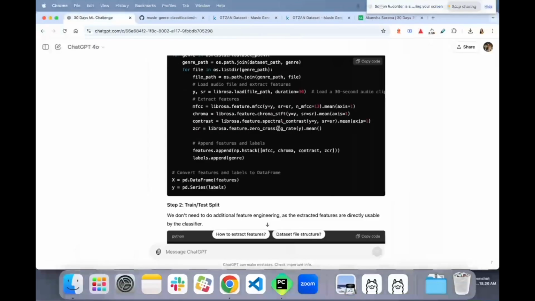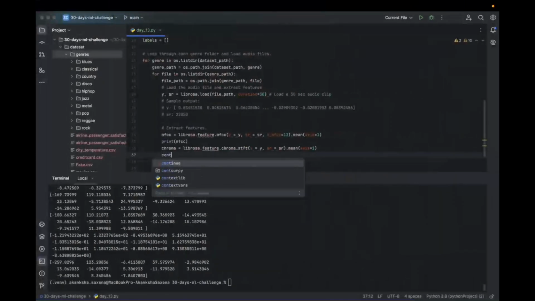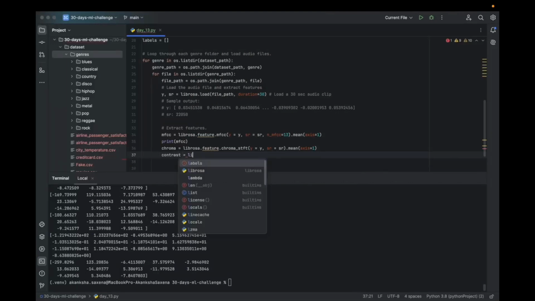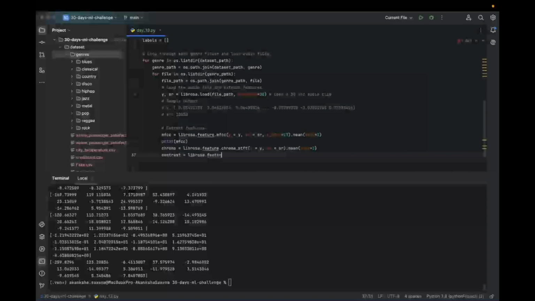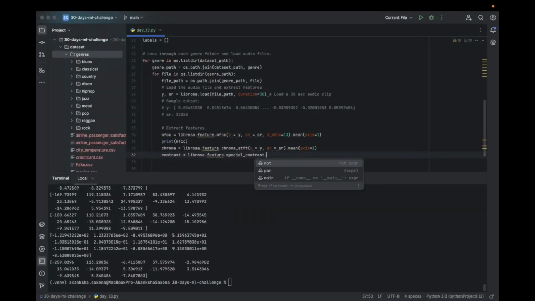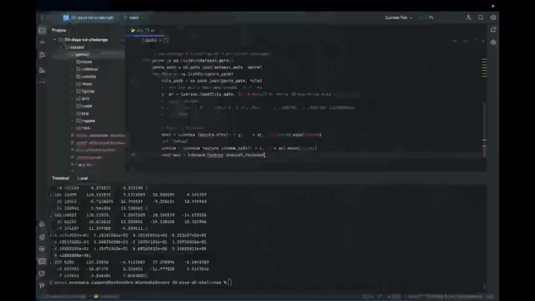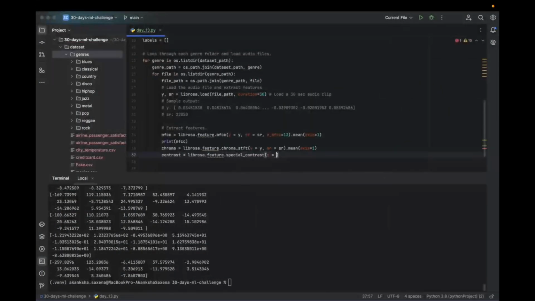And then we will get contrast, librosa.feature.spectral_contrast. If I study this library more, it would be helpful to understand this in depth.